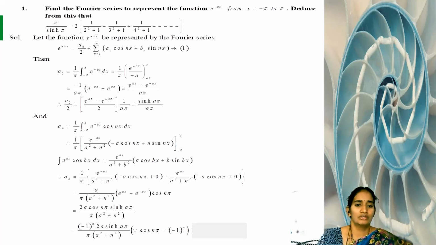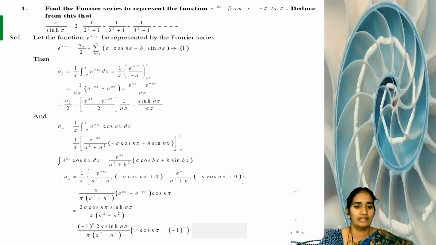Now applying the integral formula, e^(ax) cos bx dx equals e^(ax) by (a² plus b²) times (a cos bx plus b sin bx). This is the general integral formula. So in our integral, every a place is minus a, and in the b place we are replacing n.